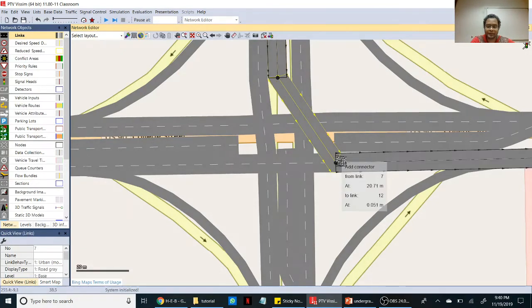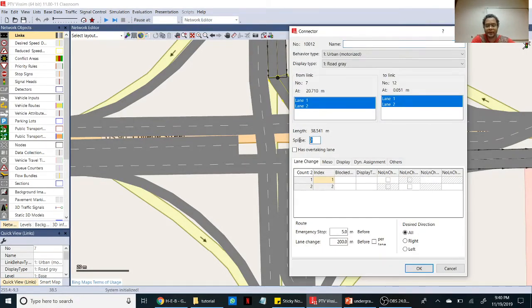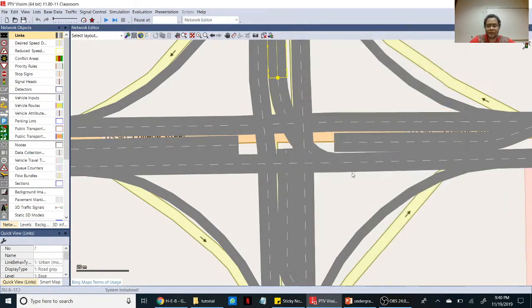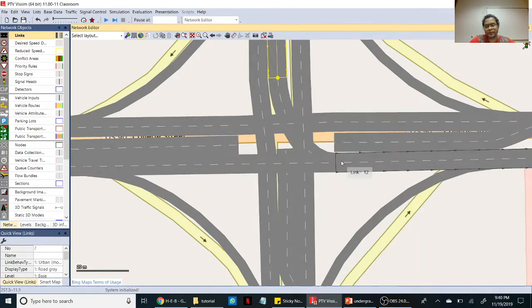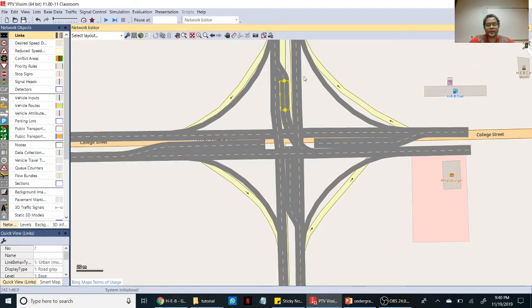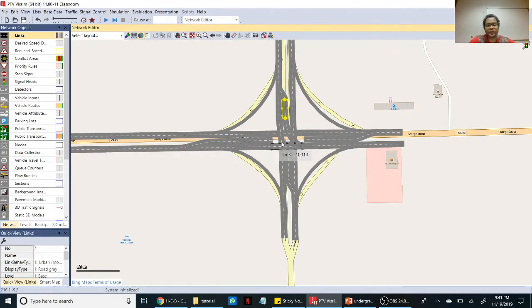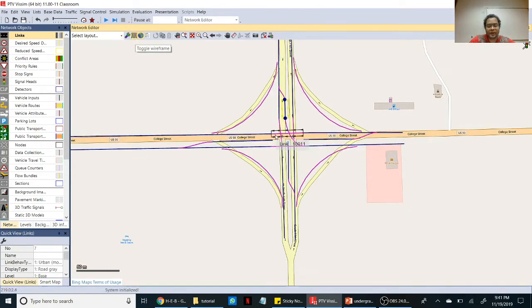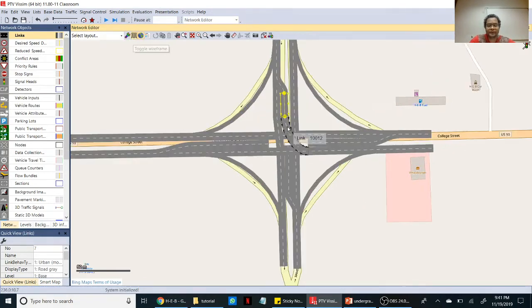You can see now. Keep 10, click OK. So you can pretty much check which link has been connected with the through or left turn. Whatever is remaining for the left turns, you can click this toggle wireframe and check. This left turn is okay, my through is okay in every direction, but there are missing connectors from this left to that through, from this left to this through. So let's connect it.